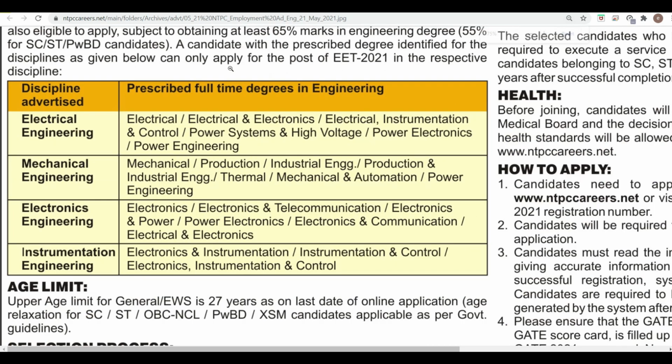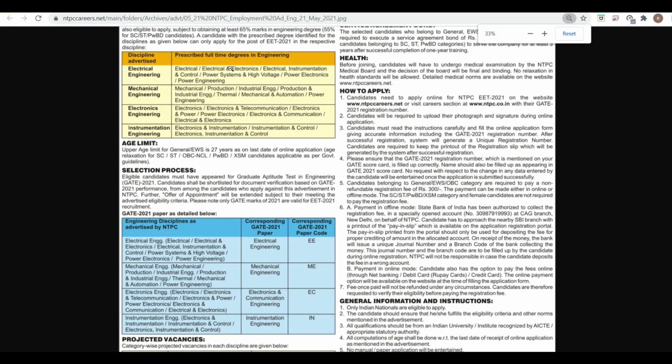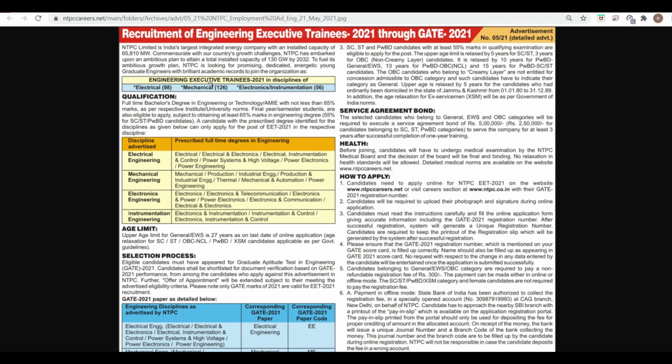So first of all, you can see the vacancies are for the post of Engineer Executive Trainee 2021: electrical 98, a large number of vacancies, mechanical 126, very good, and electronics and instrumentation 56. Now qualification: full time bachelor degree in engineering or technology with not less than 65% marks.